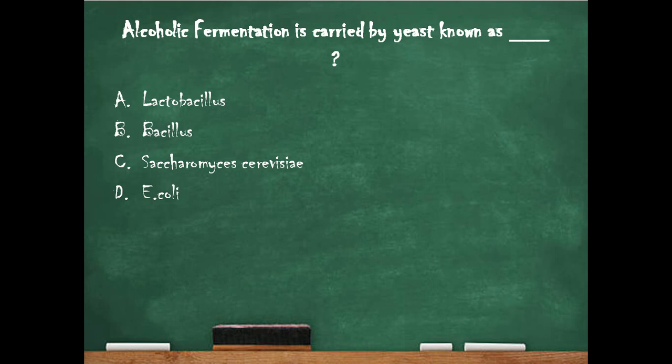It has been instrumental to winemaking, baking, and brewing since ancient times, and also it is believed to have been originally isolated from the skin of grapes, as one can see the yeast as a component of the thin white film on the skin of some dark-colored fruits such as plums. It exists among the waxes of the cuticle. So, option C, Saccharomyces cerevisiae, is the yeast through which the alcoholic fermentation is carried out. Next question.